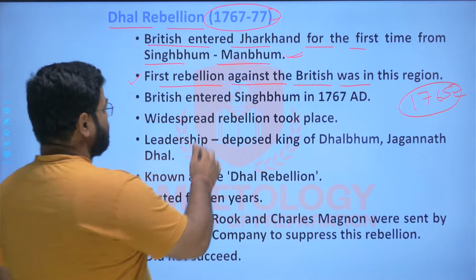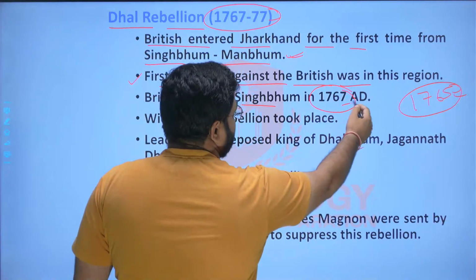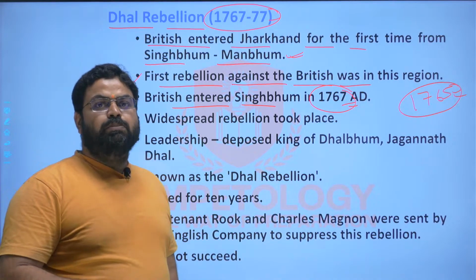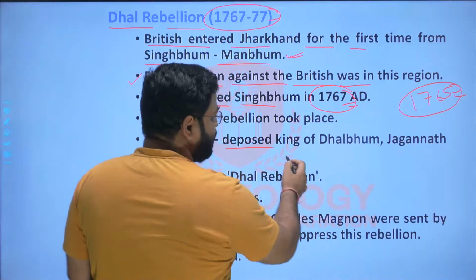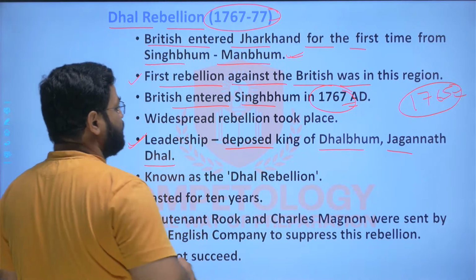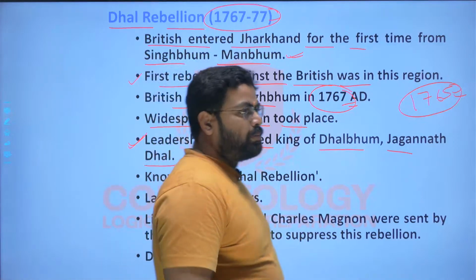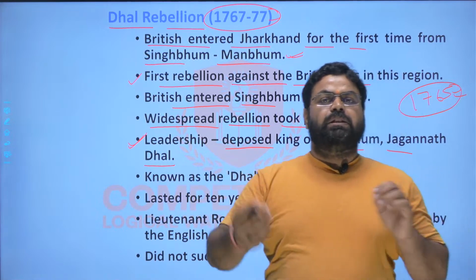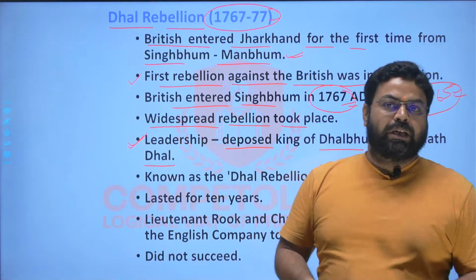And here the Britishers had entered Singhbhum in 1767 AD, and after entering this region, first of all, they deposed the king. So they deposed the king of Dhalbhum, Jagannath Dhal, and this was the reason why there was a widespread rebellion, because the king was a revered person. The relation between the king and his subjects was very good in this region during that period.